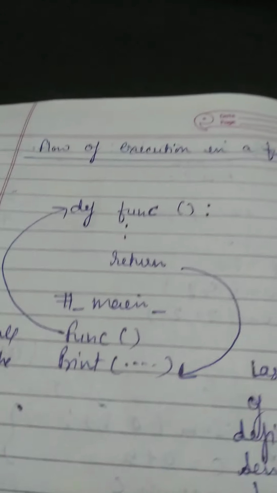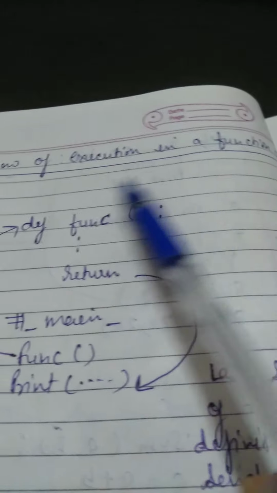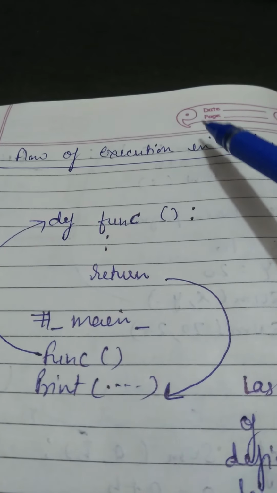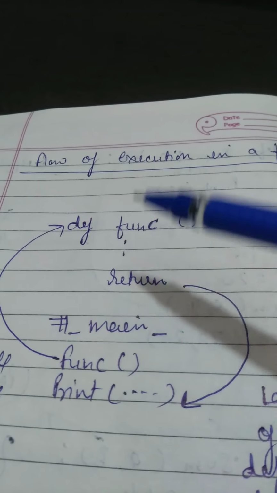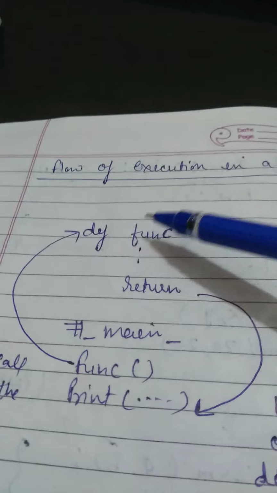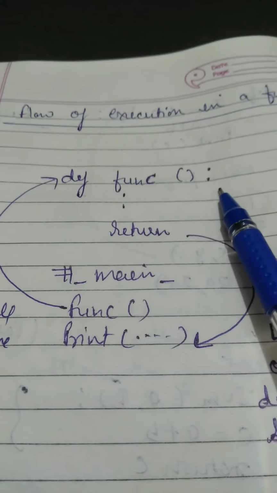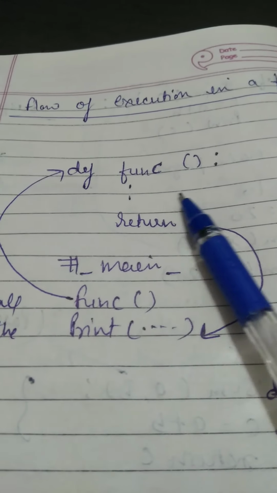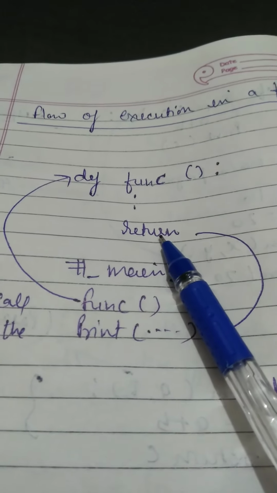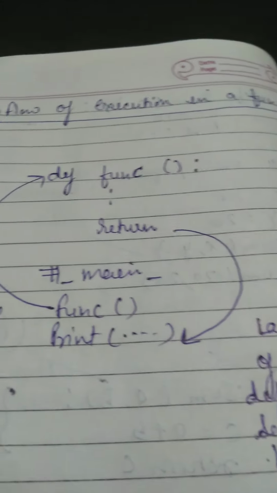Okay, children, I'll teach you now the next topic of the function chapter, that is the flow of execution in a function. Means when you create a function and when you call the function, how the statements inside the function will be executed. So this definition I have written: def, function name, parenthesis and colon. Colon means the function definition header is completed. Then whatever statements you want to write, you write them. If you want to return any value, it's optional, means you can return the value or you cannot return the value, it's up to you.